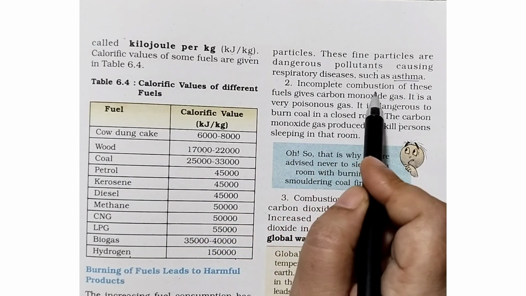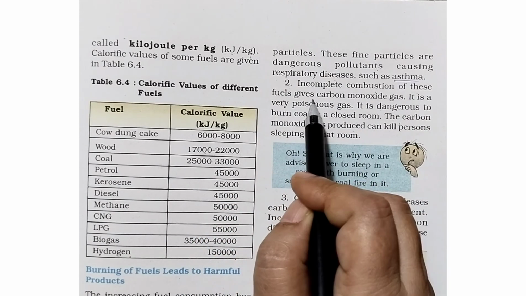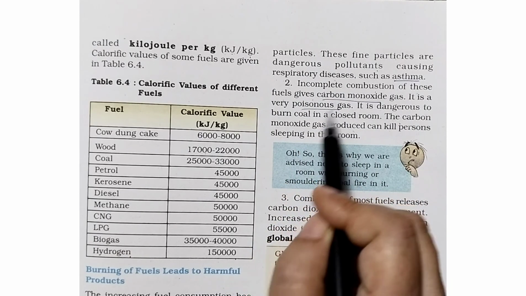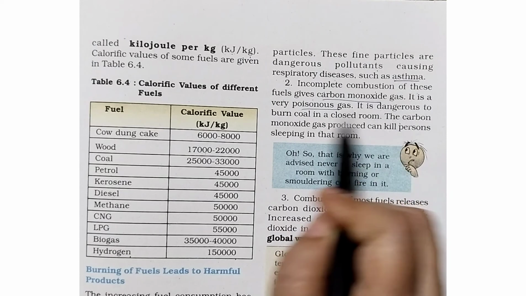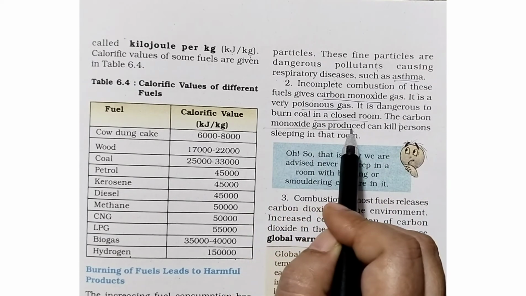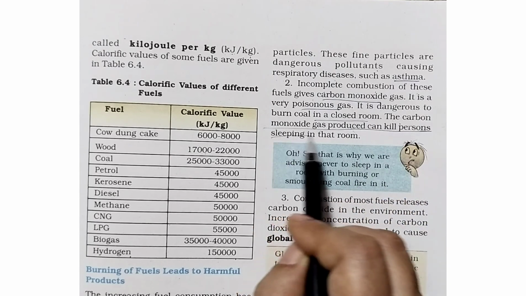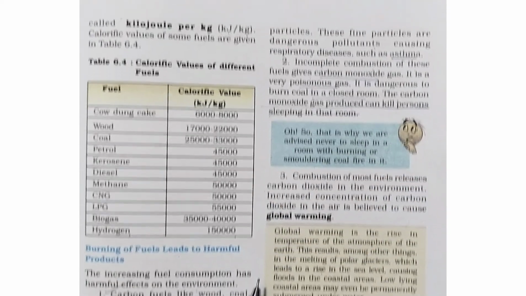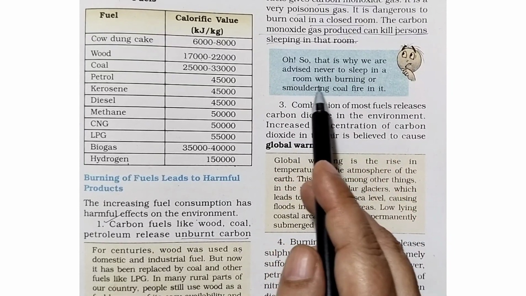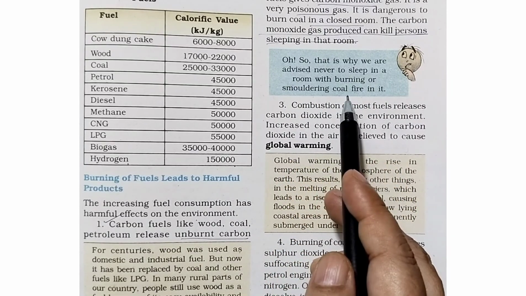Number two, incomplete combustion of these fuels gives carbon monoxide, which is a very poisonous gas. It is dangerous to burn coal in a closed room, as the carbon monoxide gas produced can kill a person sleeping in that room. Very dangerous. That is why we are advised never to sleep in a room with burning or smoldering coal fire in it.